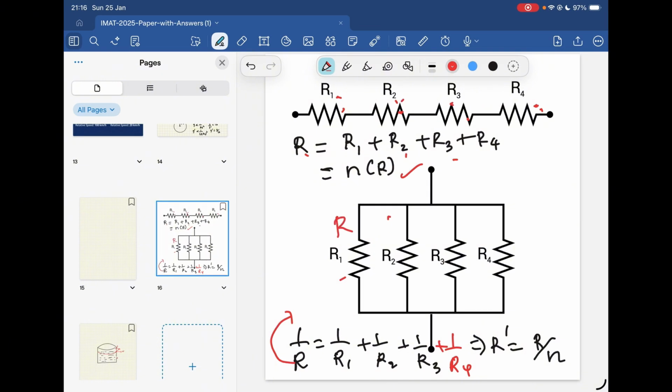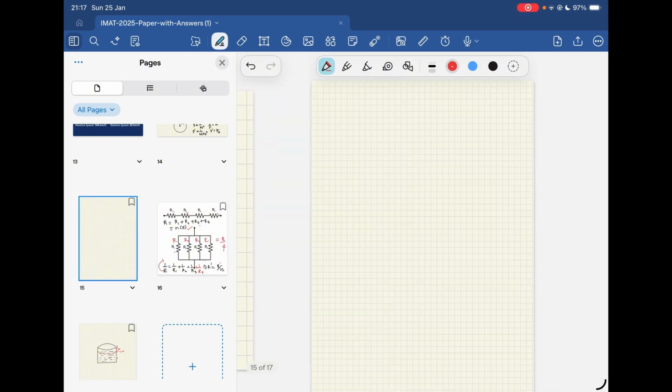But if you assume every resistance is the same R, then the resultant resistance would be R over N. For example, if you have resistances R connected in parallel, four of them, the resultant resistance is going to be R by 4 in this case.